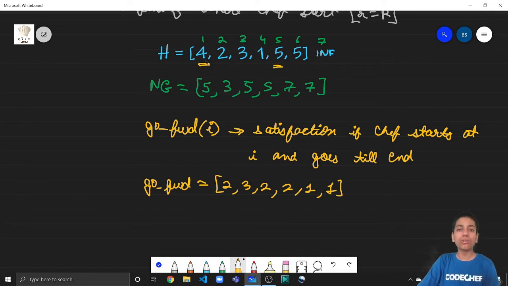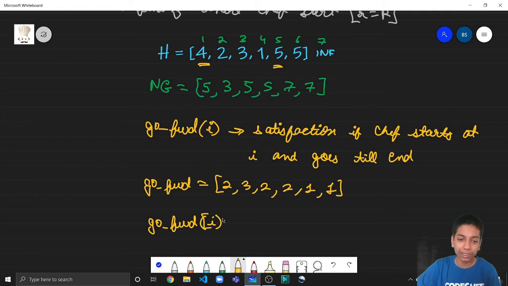Why? Because he is not going to visit any mountain between the element itself and its next greater element, since he visits in increasing order. Whenever he encounters its next greater element, he is going to visit that. So go forward of I is basically go forward of next greater of I plus 1, because he is visiting this mountain as well. So how can we compute go forward of I?